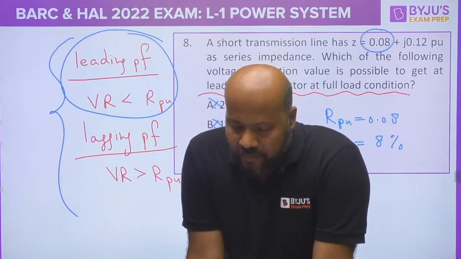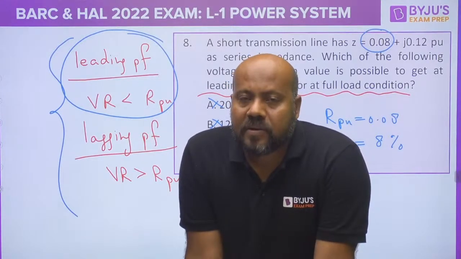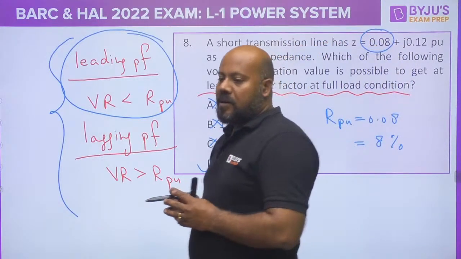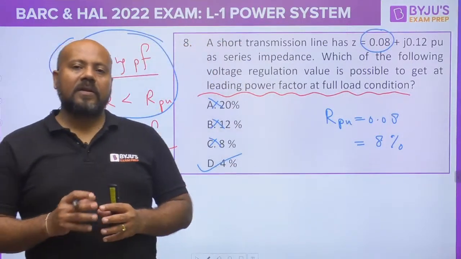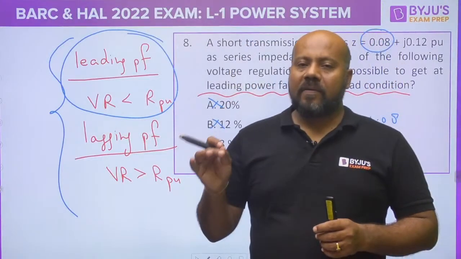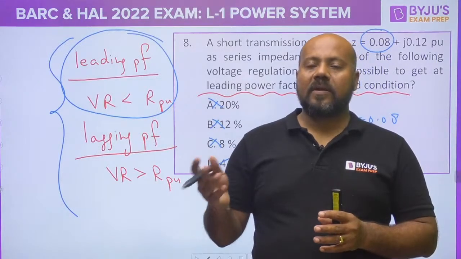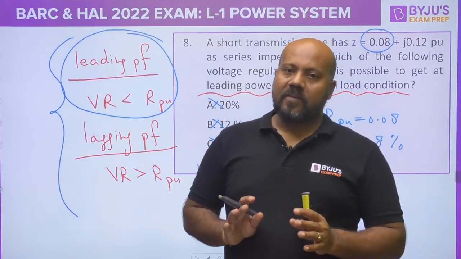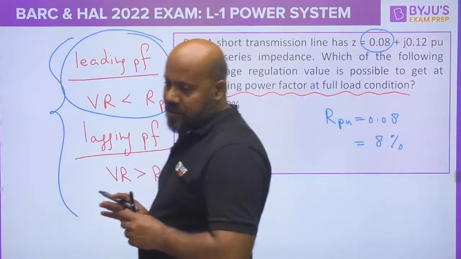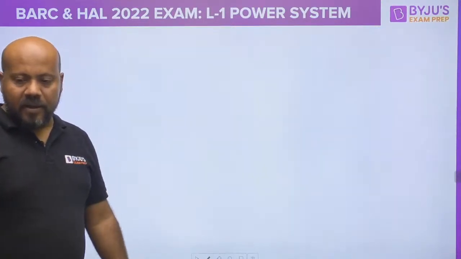Are you getting this? See, don't worry about the calculators, because the person who is going to set your examination paper will not try to check your calculation speed. He will just check your knowledge and your time management. If you are giving more than 1.5 minutes, in general 1.5 minutes in one question, it means you are losing the examination. Better leave it there and go for the next question. This is common sense. Everybody is okay with this concept? Can I just proceed?